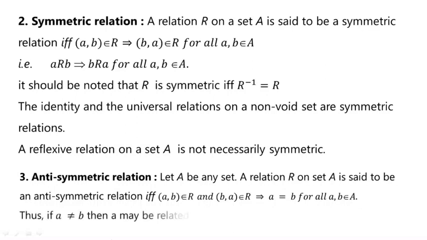Thus if a is not equal to b, then a may be related to b or b may be related to a, but never both. Keep in mind.